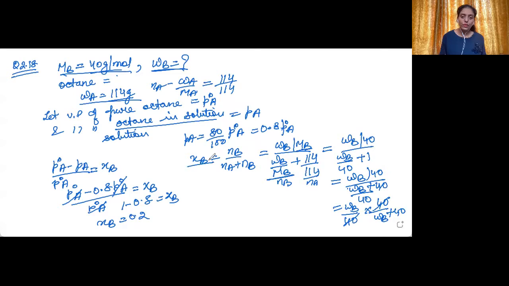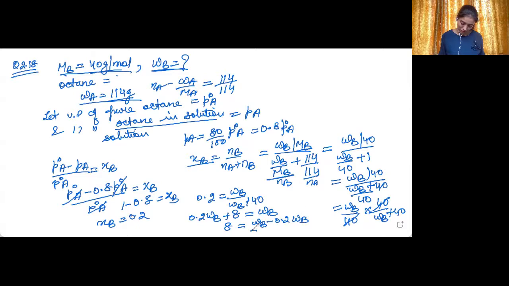Okay, now we know the value of XB. It is 0.2. So I can write 0.2 is equal to WB upon WB plus 40. Or we can write 0.2 WB plus 40 into 0.2. 40 into 0.2, yes, it is 8. So it will be equal to WB. Or I can write 8 is equal to WB minus 0.2 WB. It is equal to 0.8 WB.